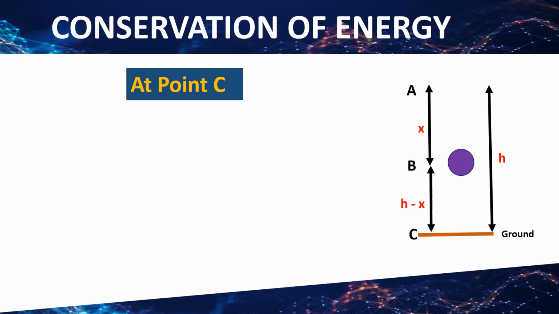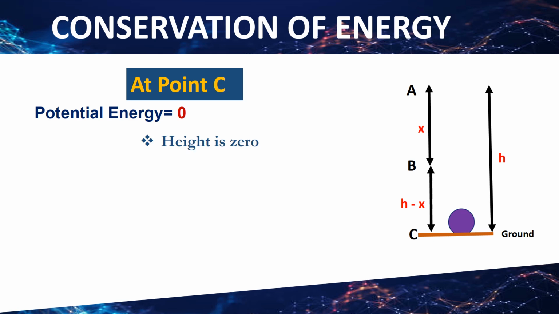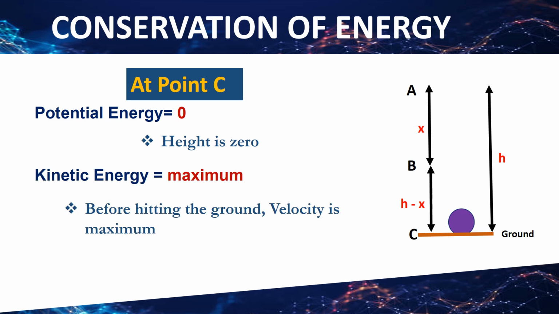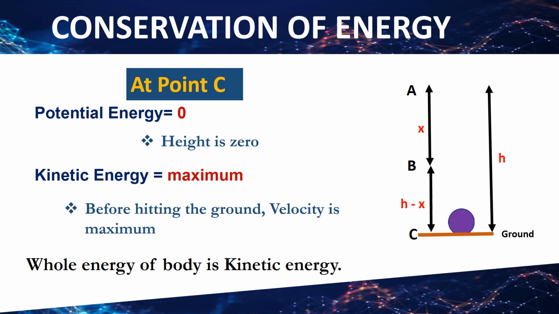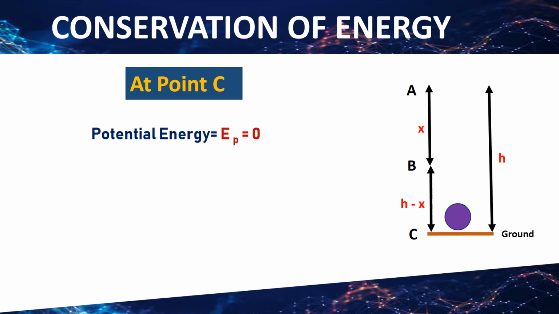When the body moves from point B to C, its height becomes zero. That results in zero potential energy. Just before hitting the ground, the velocity of the body is maximum. That's why its kinetic energy is also maximum. So we can say that the whole energy of the body at point C is only the kinetic energy. And when the body hits the ground, its energy is dissipated as heat and sound and goes to the environment.